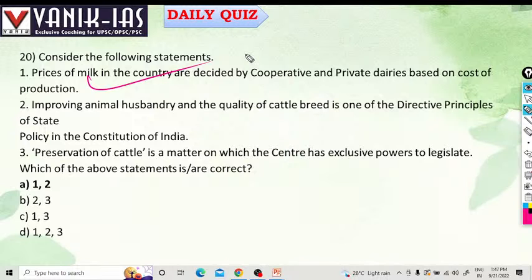Prices of milk are based on the cost of production, right? Every commodity that is available in the market, if that is not an essential commodity, is decided by the company itself, right?